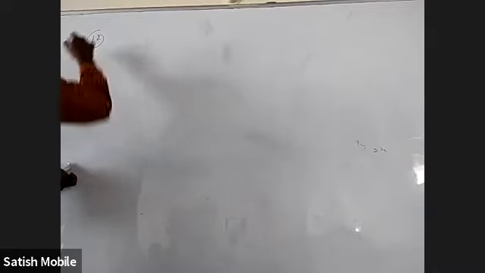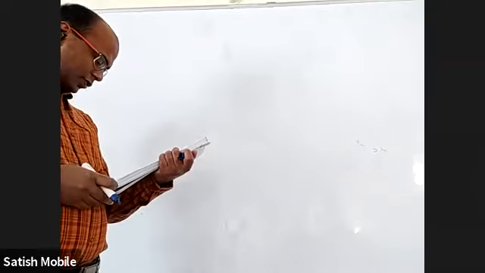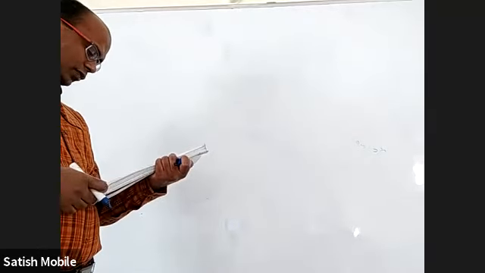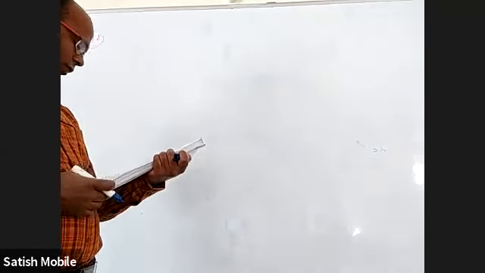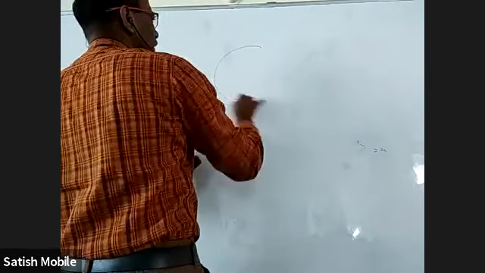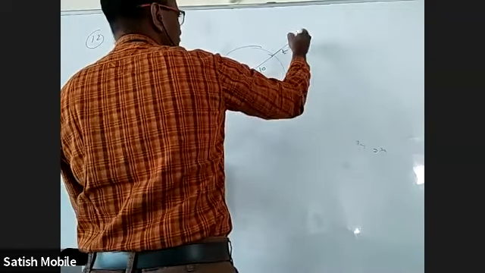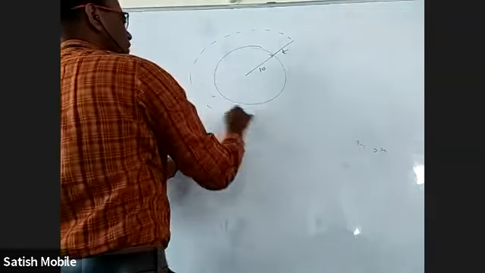Okay, 12th one. Somehow all questions are coming up on spheres here, but it's okay. A spherical iron ball of radius 10 is coated with a layer of ice of uniform thickness. Okay, we have an iron ball whose radius is 10. On top of that, there is some thickness T of ice.